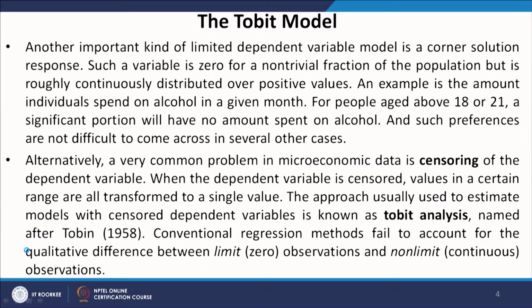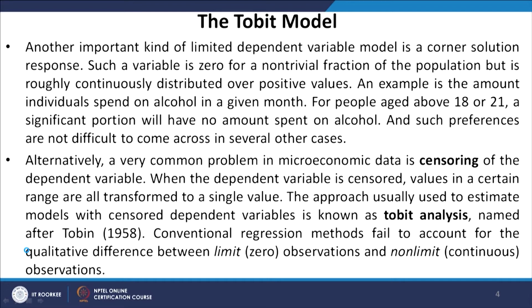So, first of all, talking about Tobit models, this is another important kind of limited dependent variable model. This basically deals with situations when there is a corner solution response. Such a variable is 0 for a non-trivial fraction of the population, but is roughly continuously distributed over positive values. So, this implies that the variable has observations where a substantial portion is probably having value 0 or any particular value, and for the rest there is continuous distribution or observation.